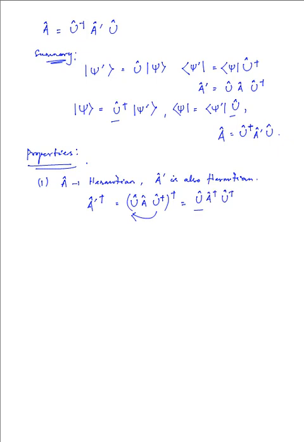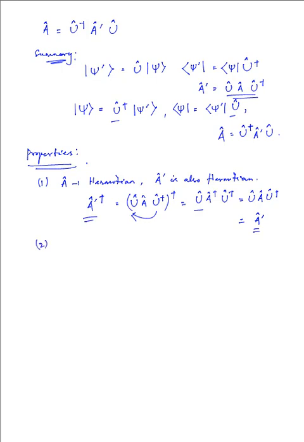And if you see, because A is Hermitian, the adjoint of A is going to be A itself. So this is U A U adjoint. And what is U A U adjoint? Well, that is simply the A primed operator. So the adjoint of A prime is equal to A prime, and that says that it is Hermitian.